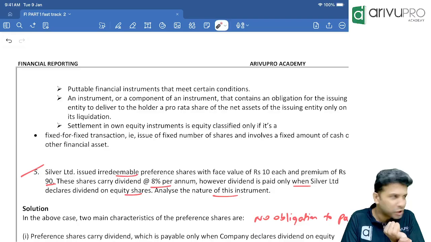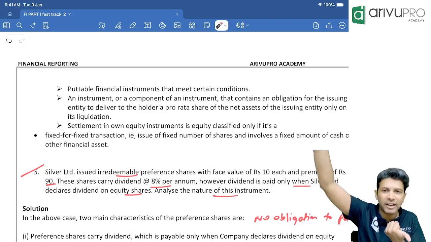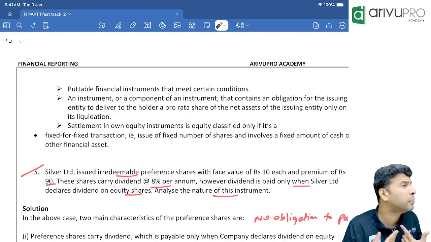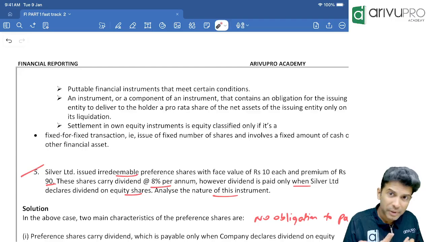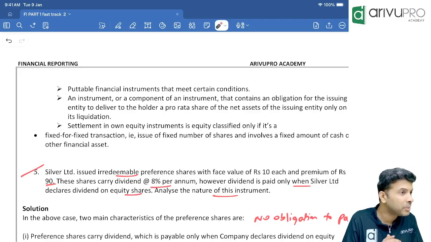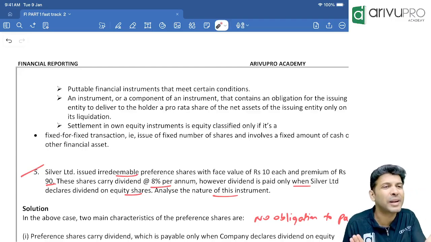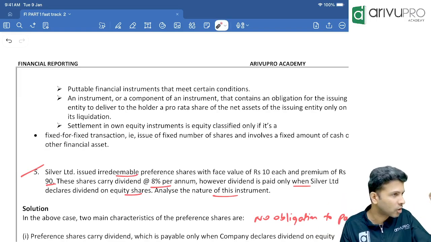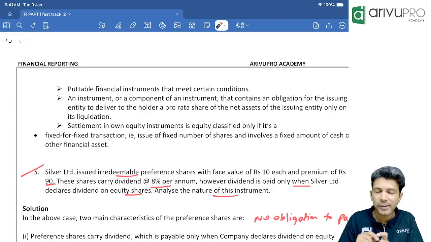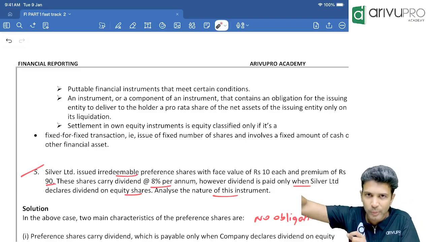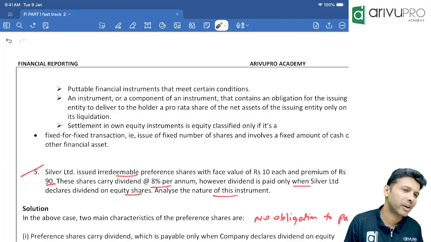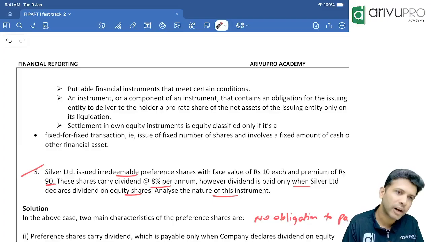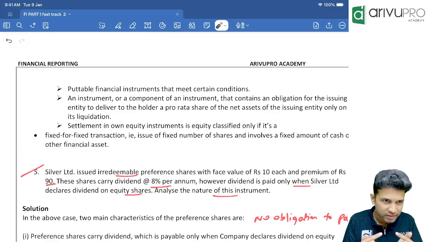Now use your common sense here. Company has an obligation to pay principal? No, it is irredeemable. It will go on forever. Company has an obligation to pay dividend, or is it the company's choice? No obligation means now it is a financial liability or equity? Based on the nature of preference shares and the contract clause, you will classify preference shares either as equity or as financial liability. There is no separate category for preference share capital here. Understood? What we discussed is clear with you?